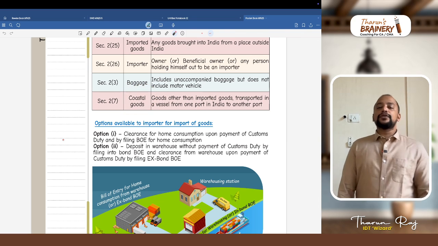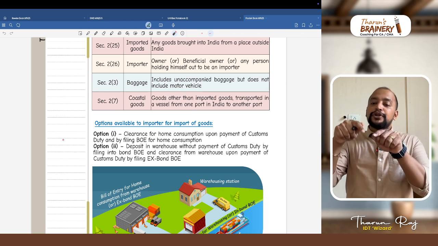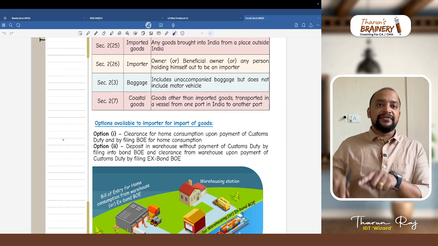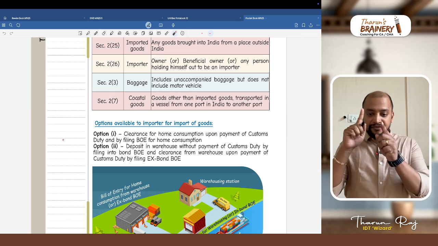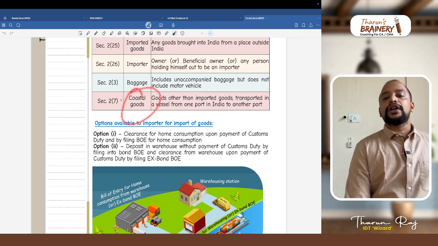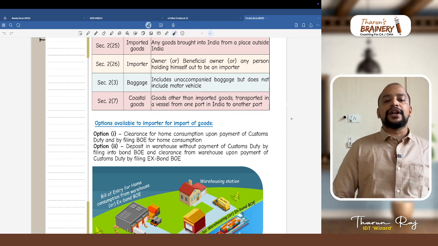Coastal goods. Coastal goods means any goods other than imported goods which are transported from one port in India to another port in India. This is in the context of transit and transshipment we have seen. So goods taken from one port or airport in India to another port or airport in India are known as coastal goods: other than imported goods, transported in a vessel from one port in India to another port.